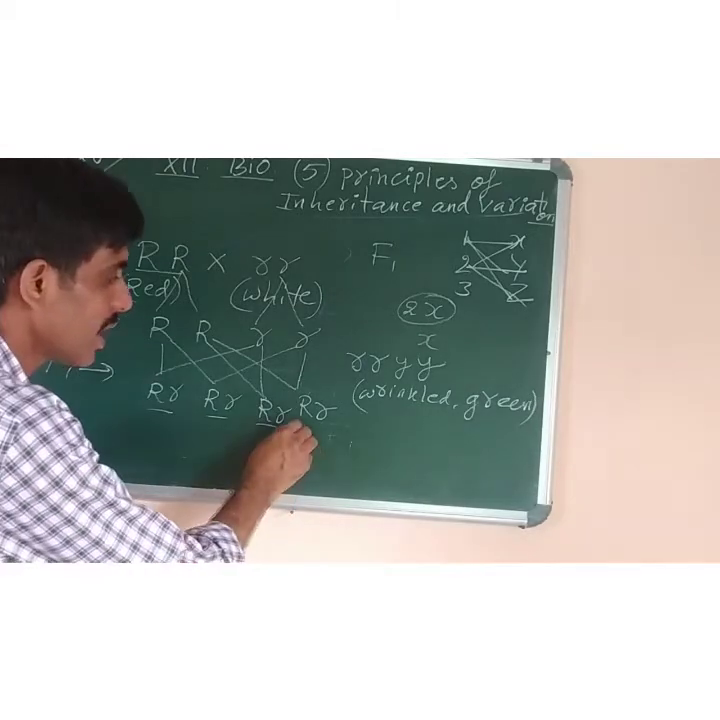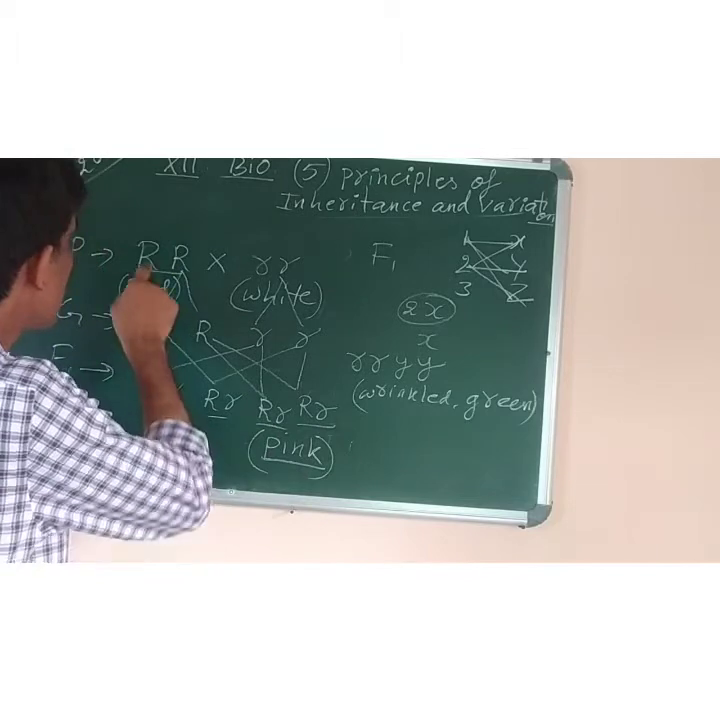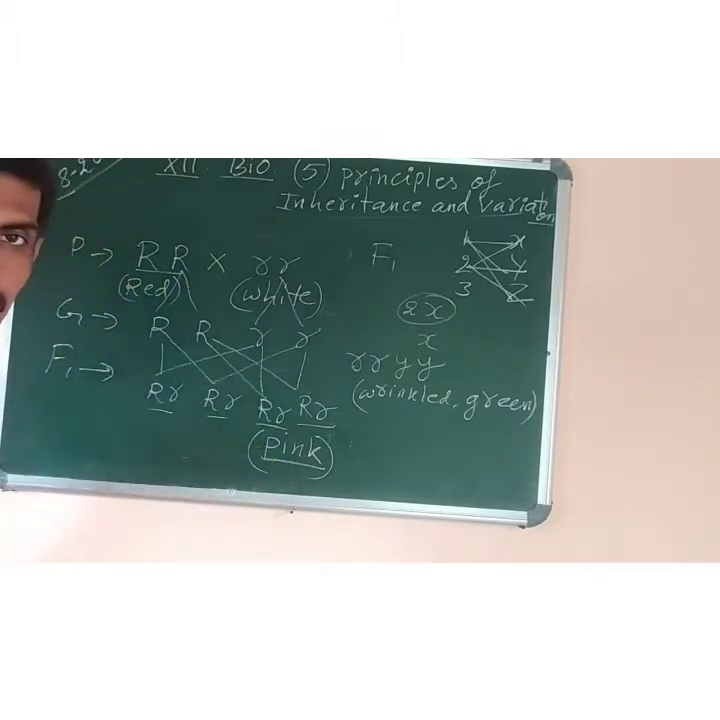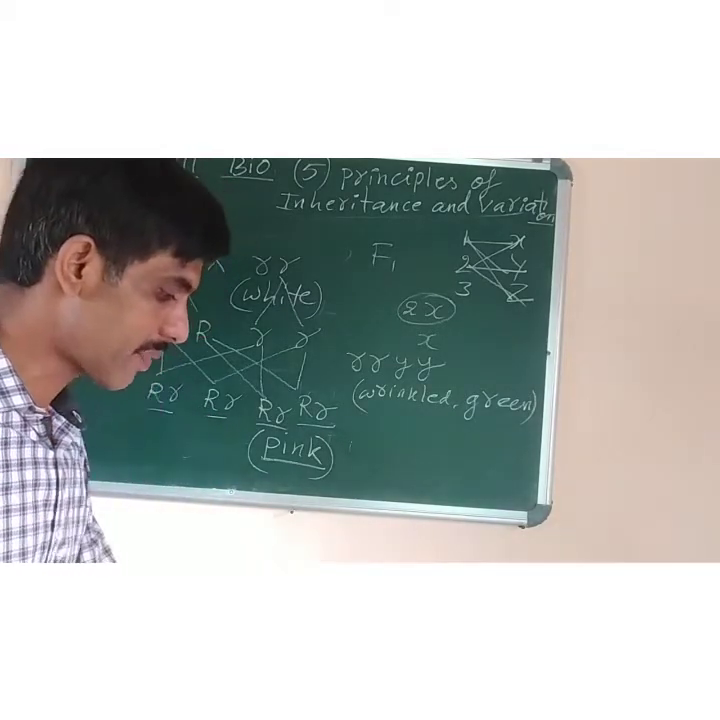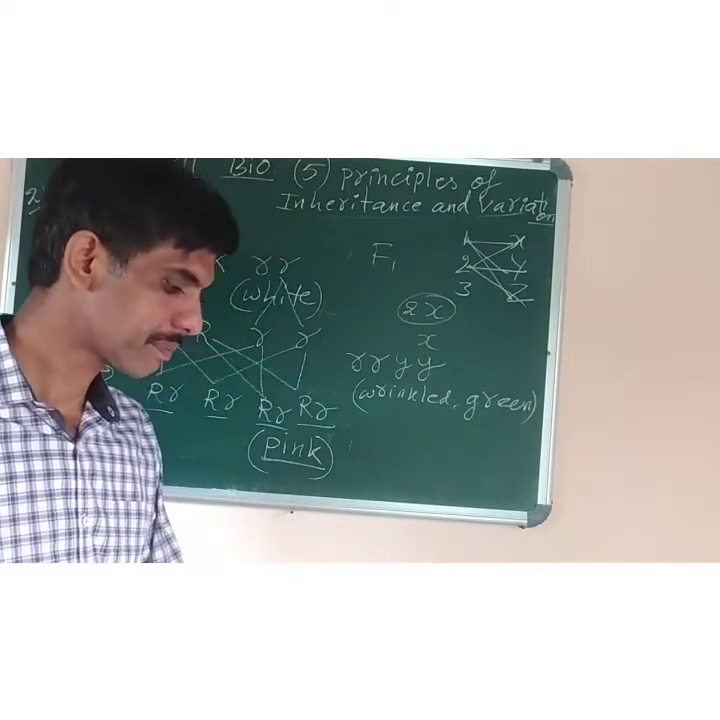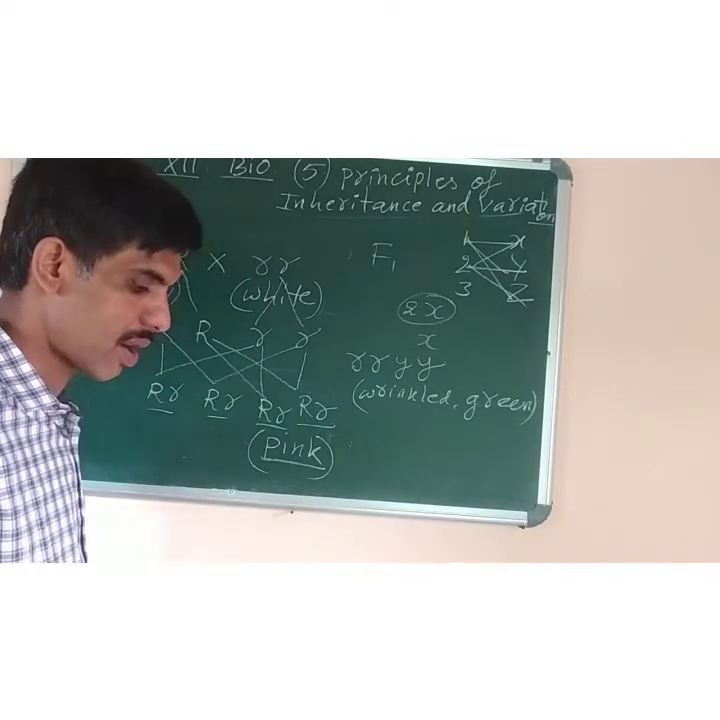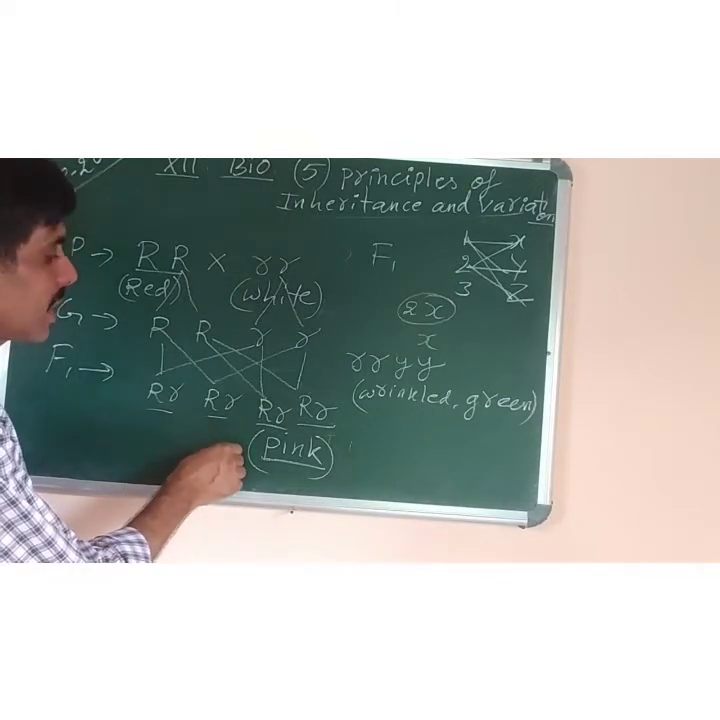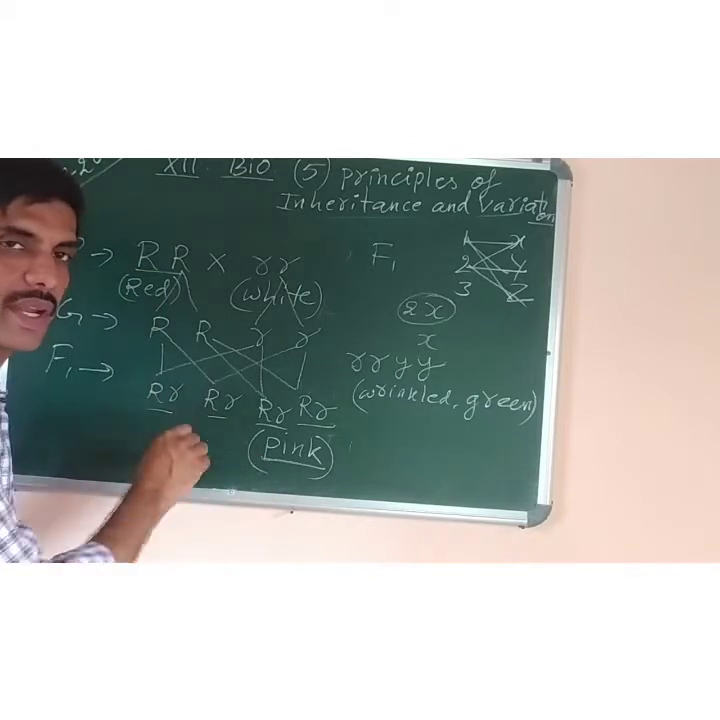Now, what type of color they will show? They will show pink color. Neither the red color nor the white color of the parents is shown in the F1 hybrid. This is called incomplete dominance. So, if you have to define, you can write the definition also. Incomplete dominance means, you can say in the F1 hybrid, neither of the characters of the parents is dominant.